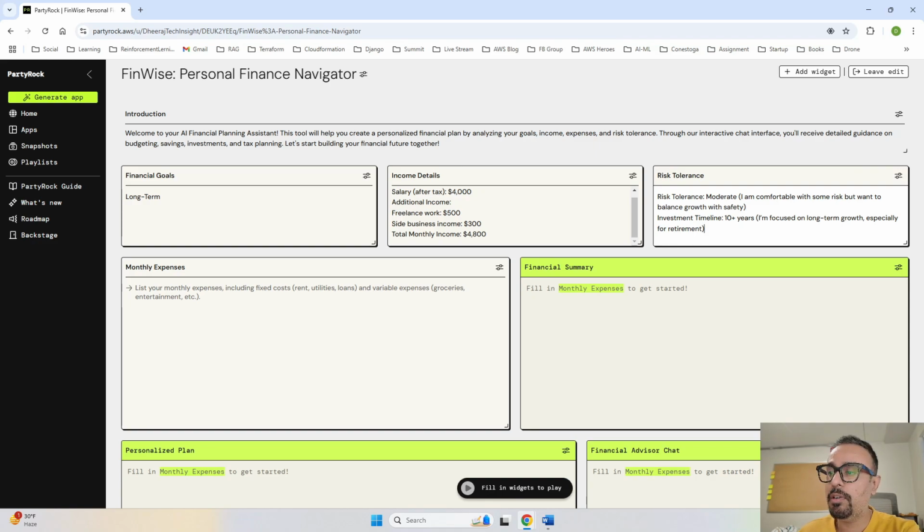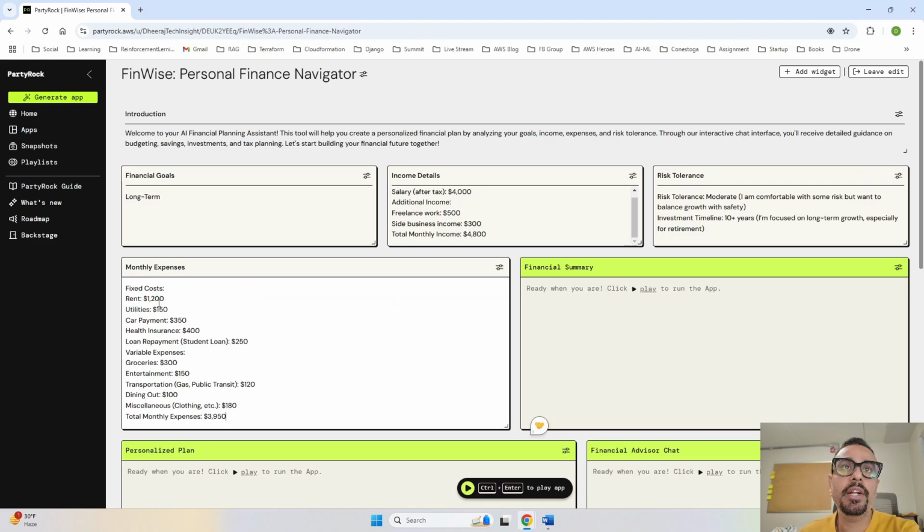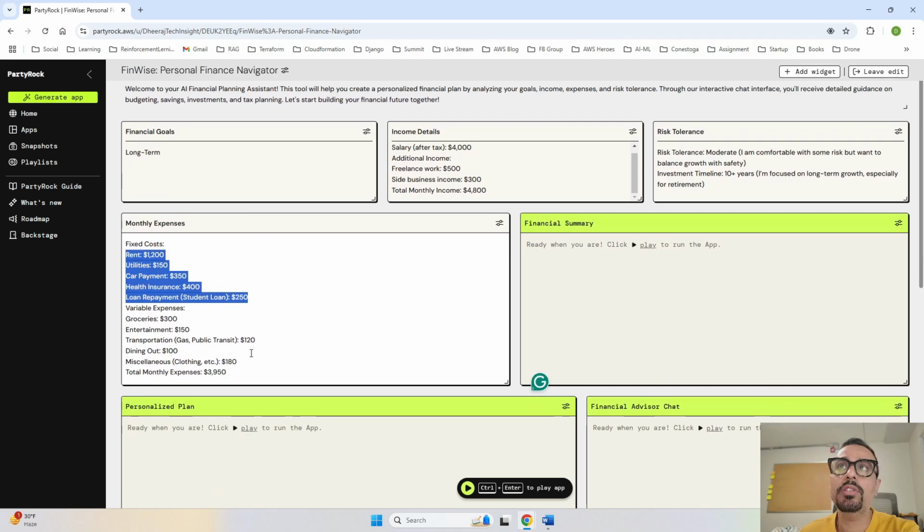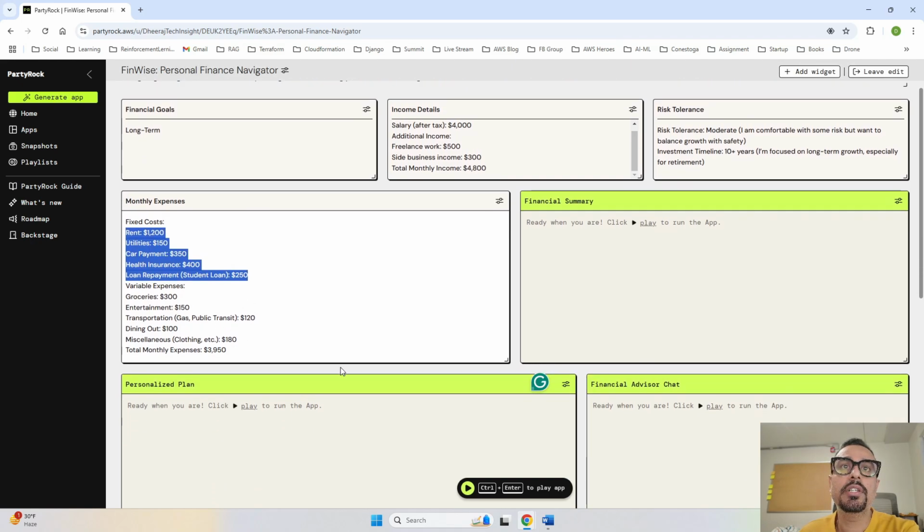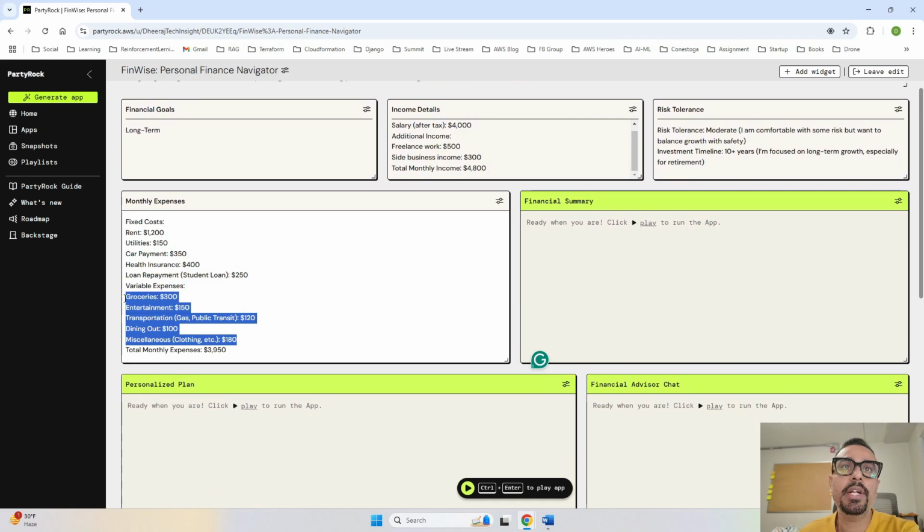Now for the monthly expenses, what I have done is I have segregated it into two parts as it has requested. So fixed cost and variable cost. So this is my fixed cost. Fixed cost is my rent, utilities, car payment, health insurance, loan repayment. And the variable cost that I have is this, that is groceries, entertainment, transportation, dining out, and miscellaneous, that is clothing, all those things. And my total monthly expenses are 3950. Now I think whatever data was asked by our financial planning assistant, I have provided.